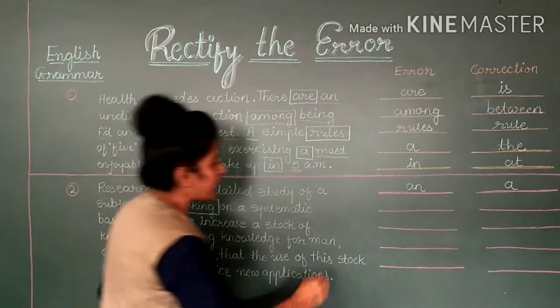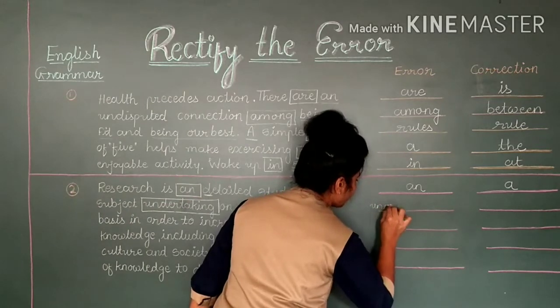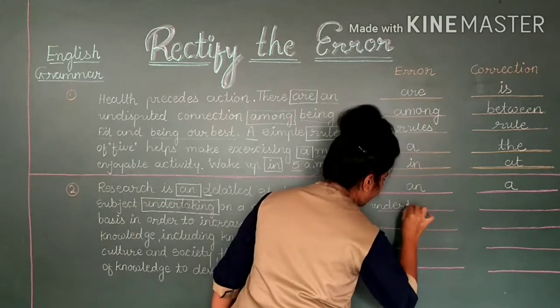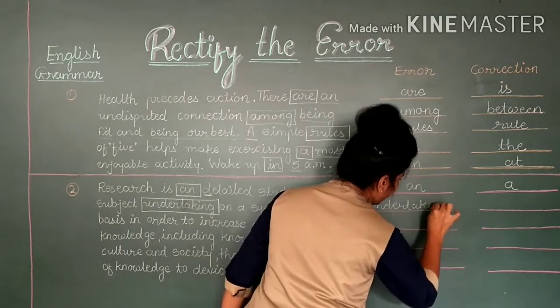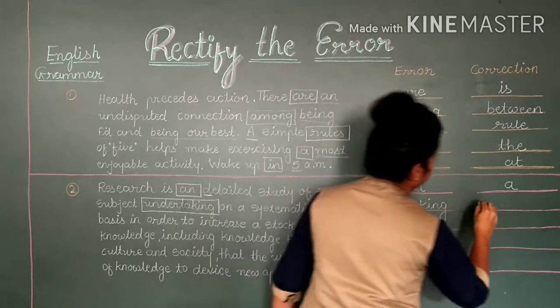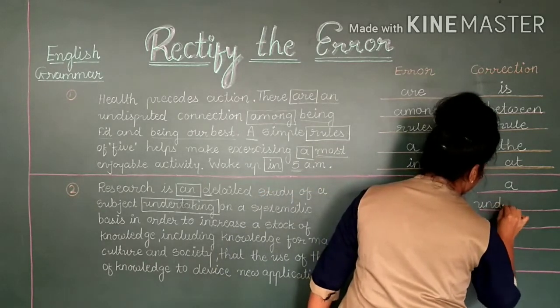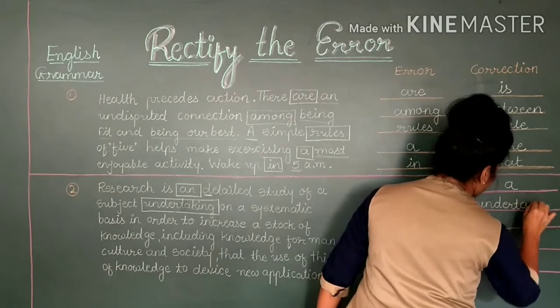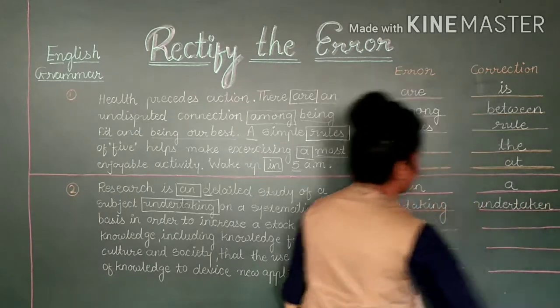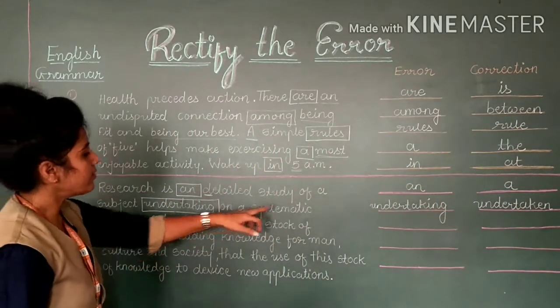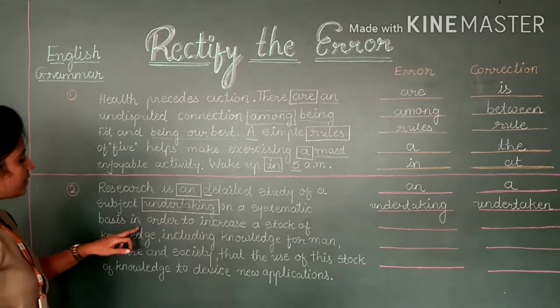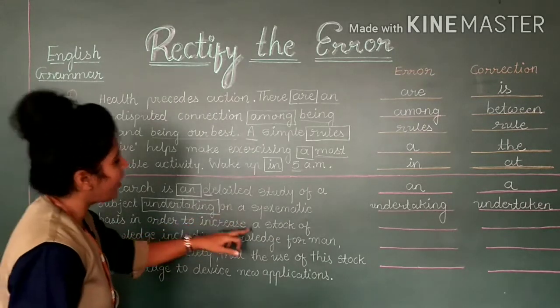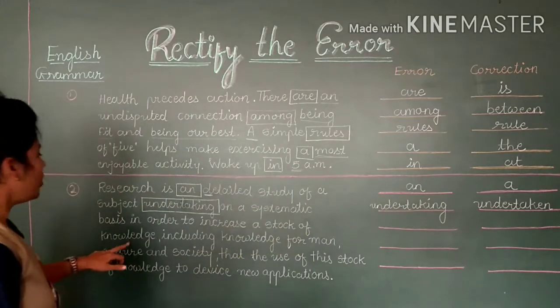So undertaking is our error, and the correction will be undertaken. So this is the correction. Undertaken on a systematic basis in order to increase our stock of knowledge.